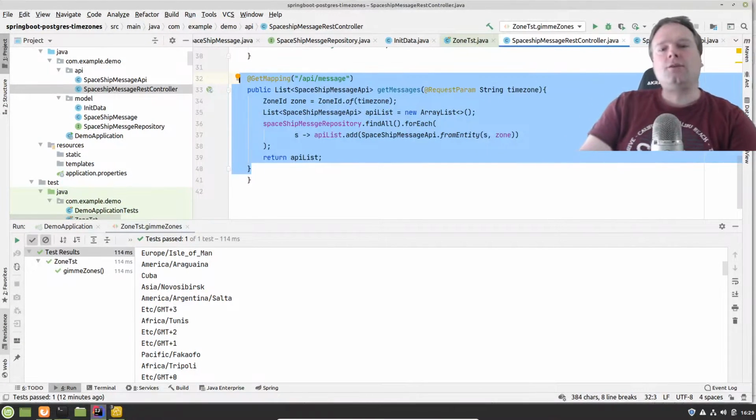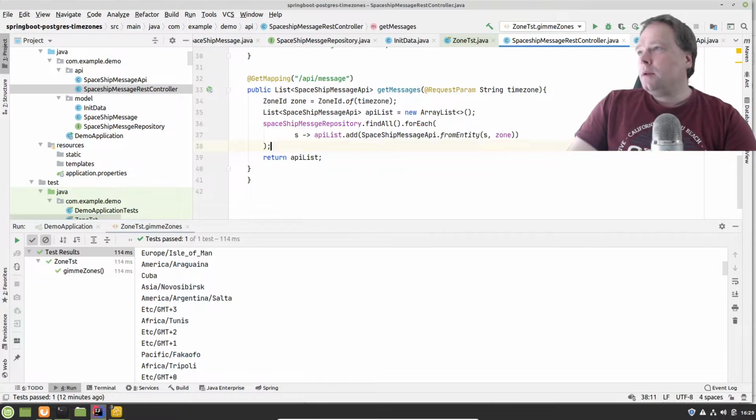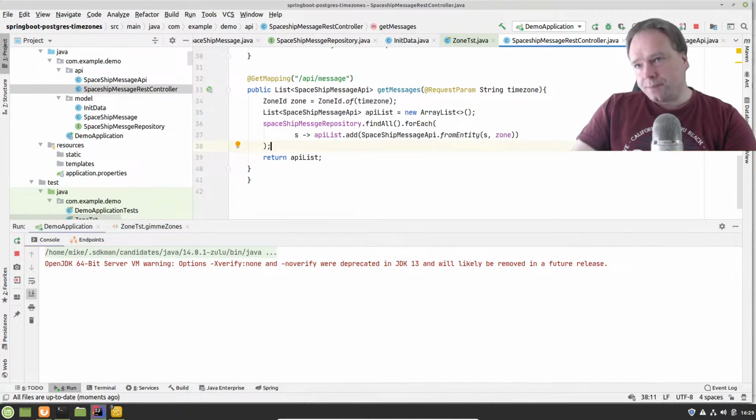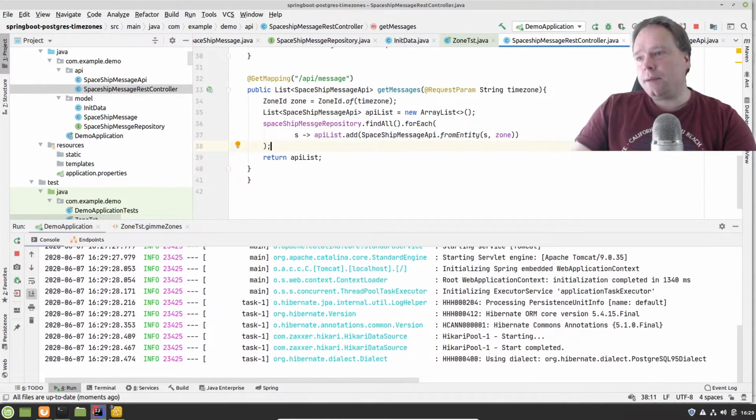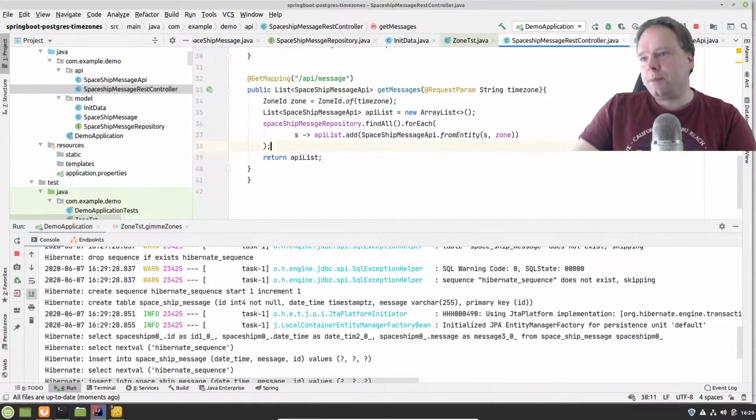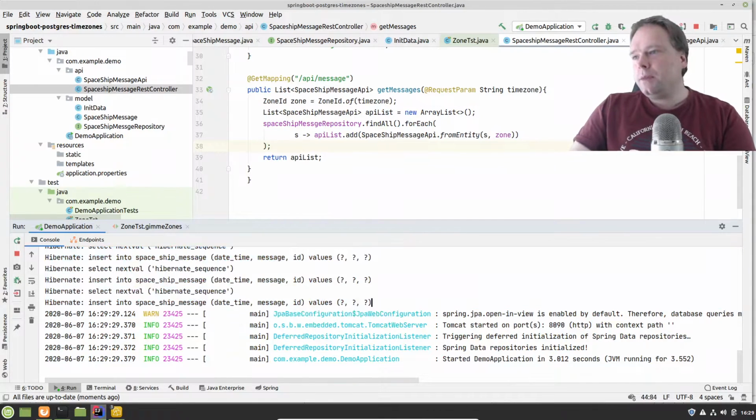Okay, so let's try the API now. The application, have I started it? No, I haven't. Let us start it up. It starts up, and then it should initialize. Yes, look here, we got initialized with 3 pieces of data.